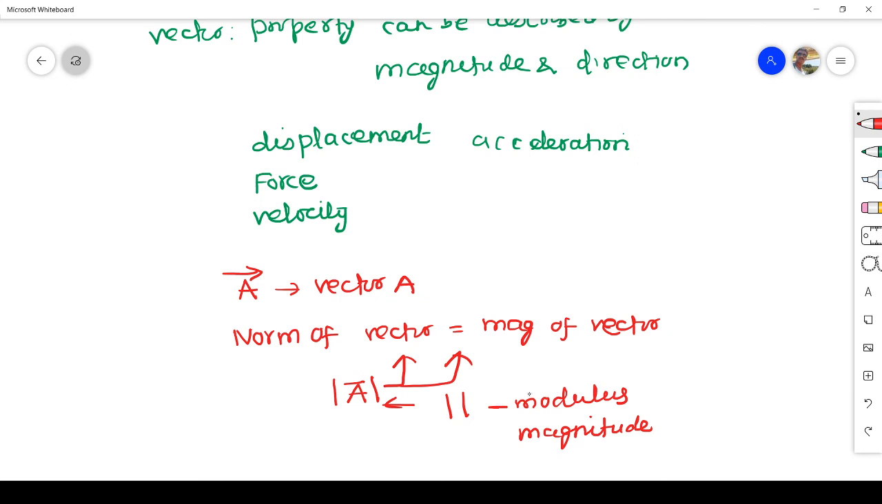Clear? So how can we represent a vector in geometrical or pictorial form? A vector is simply represented by a line segment with an arrow mark. So this is a representation of a vector in geometrical means. So I can say it is vector a, vector b, vector c, something like that. A line segment with an arrow mark is known as a vector. This is the algebraic notation, and this is the magnitude of the vector. Clear? Modulus means magnitude of the vector.